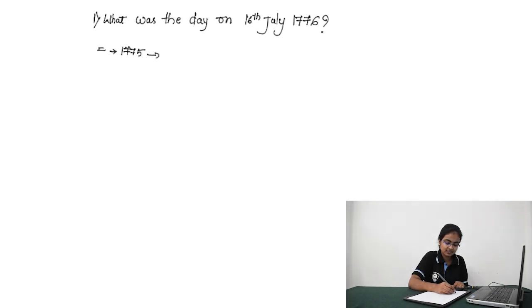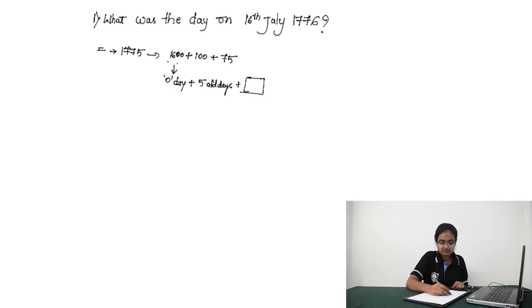So split this year into 1600 plus 100 plus 75. For 1600, we know it's a leap year, so we have 0 odd days. For 100 years, we know it is 5 odd days. For 75 years, we need to find the number of odd days.